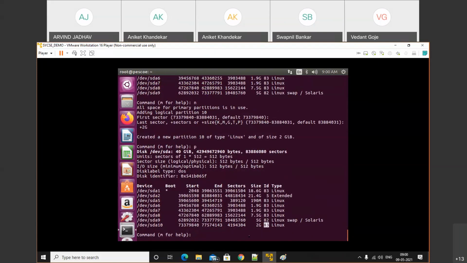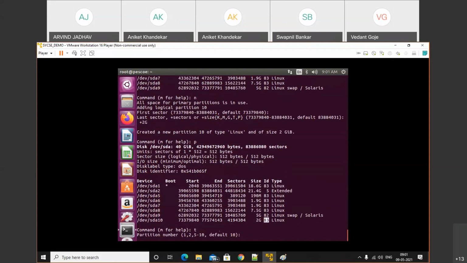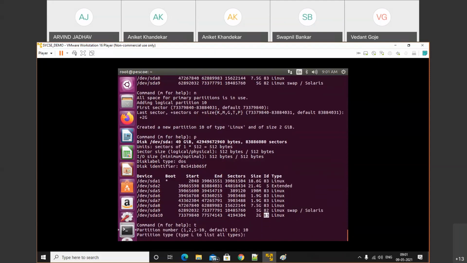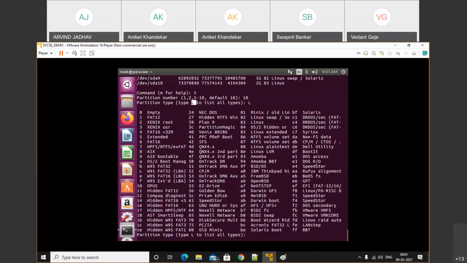Okay, so we need to change the type by pressing t. As soon as you press t, it asks which partition to change, so we need to specify partition number 10. If you know the ID, we can directly enter the ID. If you don't know, press L. Here I will press L. Check, 82 is Linux swap, so enter 82.